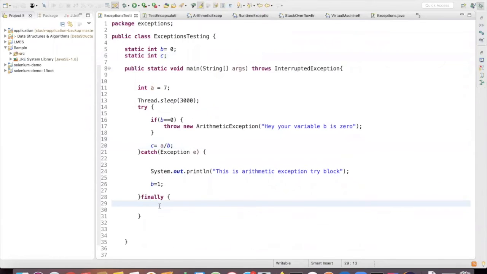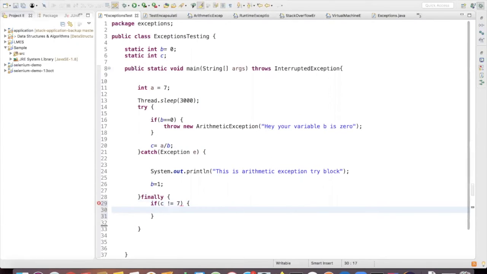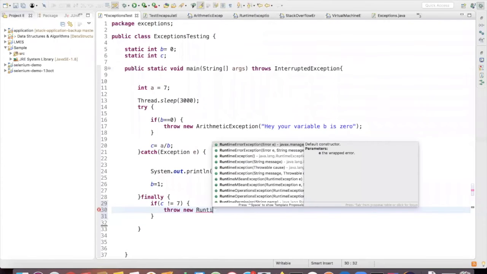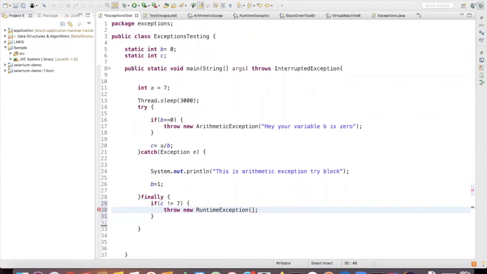So if I'm expecting some answer and I'm not getting that, probably I can do something in the finally. If c is not equal to, let's say, 7, then I can again throw an exception. It's kind of some random stuff which I'm trying to do. What I'm trying to say is that you can do whatever you want with the finally block.